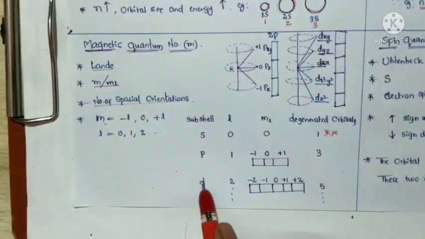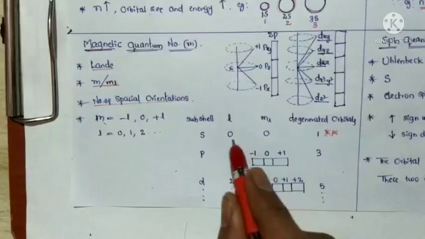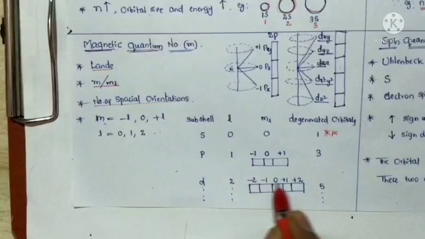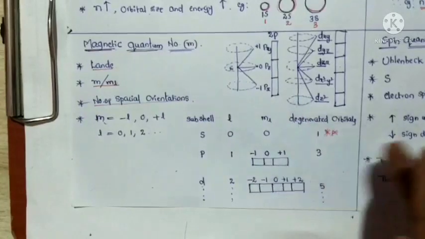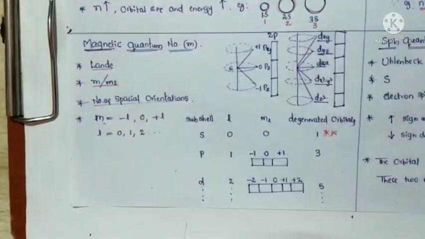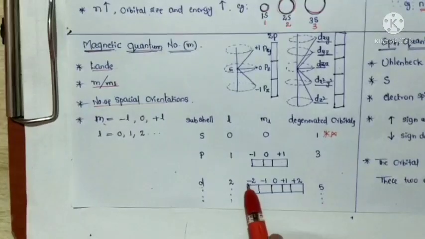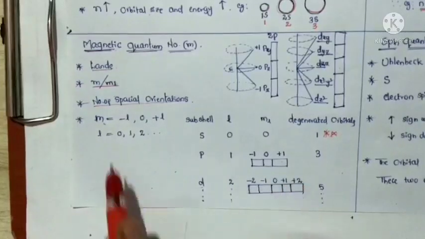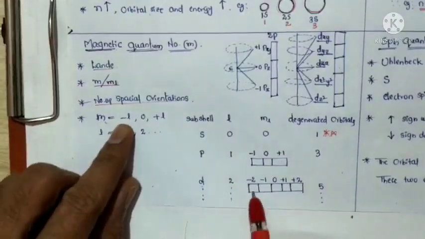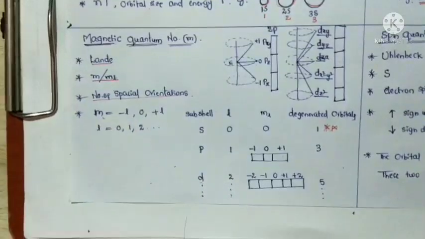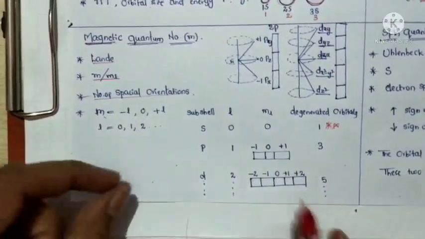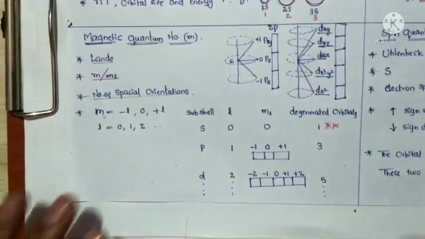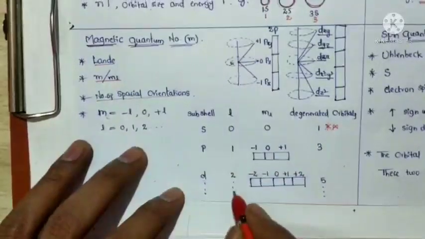And for the d orbitals or d subshell, L is equal to 2. How many orientations are present in the d orbital? 5 orientations, which are minus 2, minus 1, 0, plus 1, plus 2. So 5 orientations are present in d orbitals.